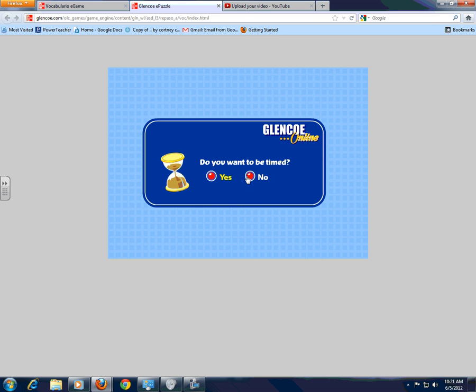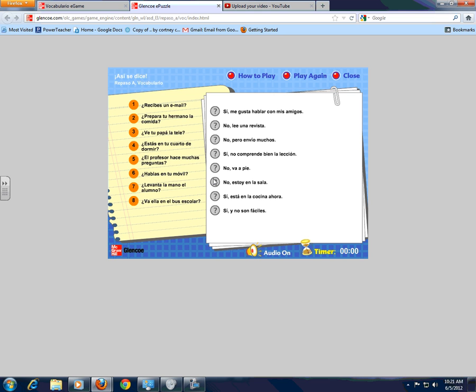I know you guys like playing with these buttons here, but the last way you could really challenge yourself is to click yes. And as you see here, it shows you what you could do. You could even turn the audio on or off.